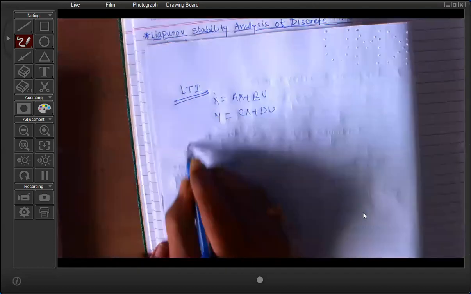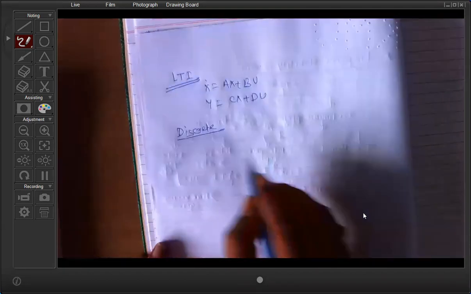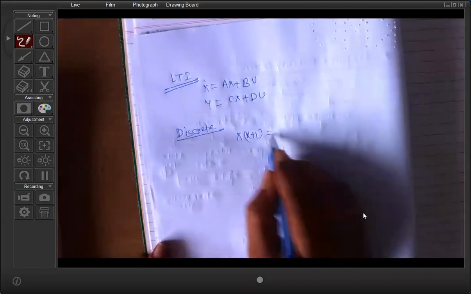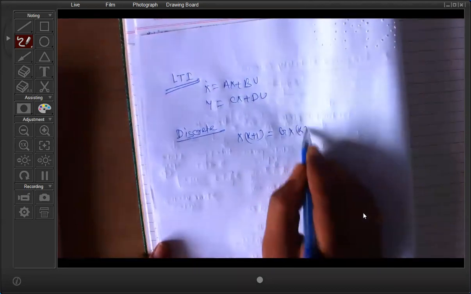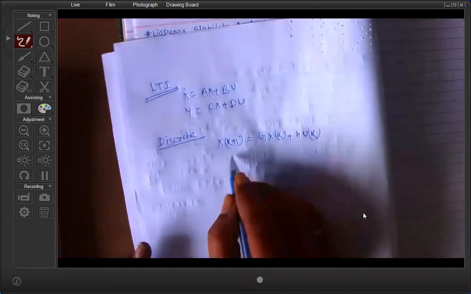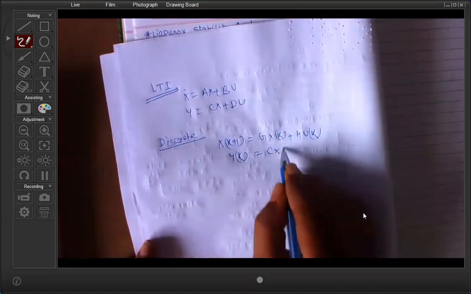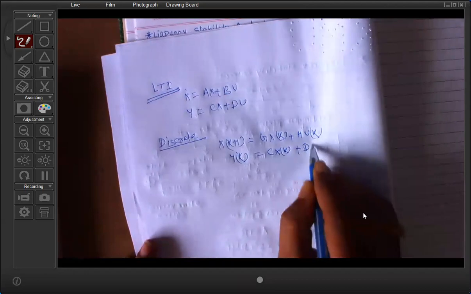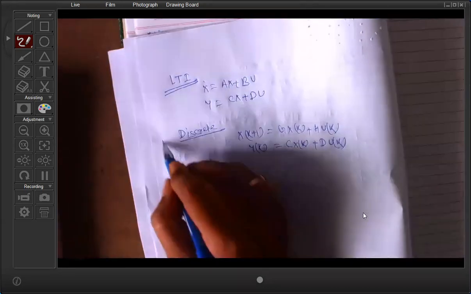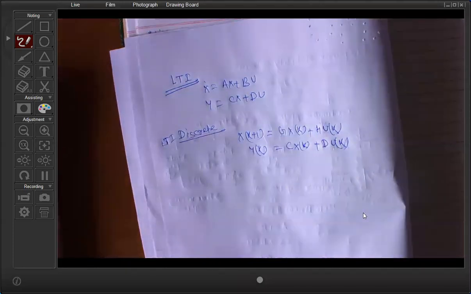And in discrete time, the state space representation is x(k+1) is equal to Gx(k) plus Hu(k), and y(k) is equal to Cx(k) plus Du(k), for the LTI, linear time invariant system.